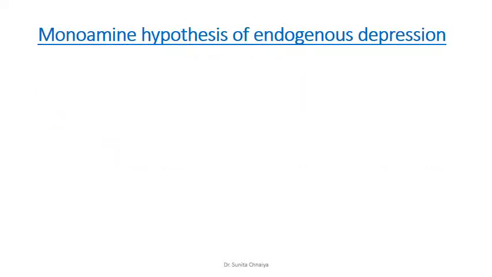Now, there is one hypothesis behind the development of endogenous depression, the monoamine hypothesis.